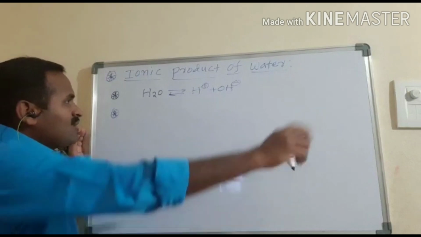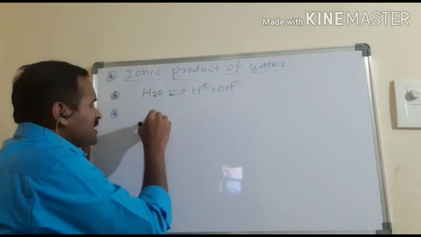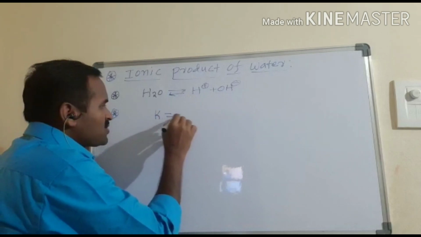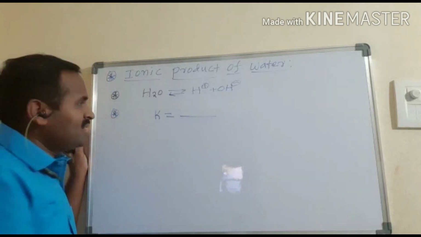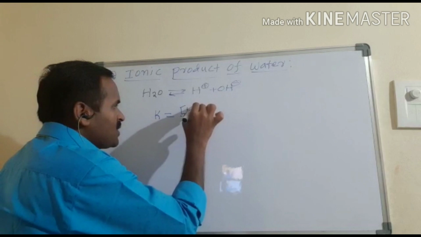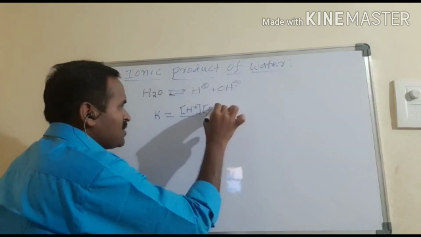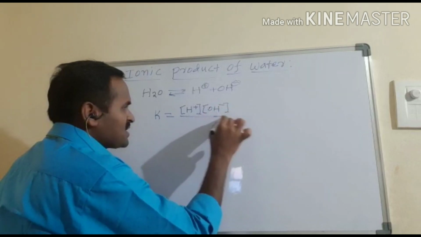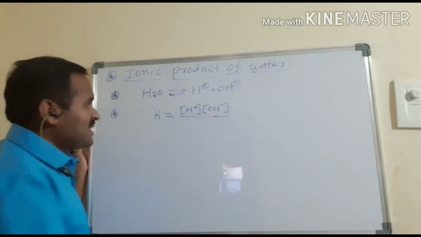I can write here the equilibrium constant for this reaction. The equilibrium constant K equals, so here H plus and OH minus ions are the products, so I write the molar concentration of H plus into the molar concentration of OH minus ions, divided by the molar concentration of the reactant.